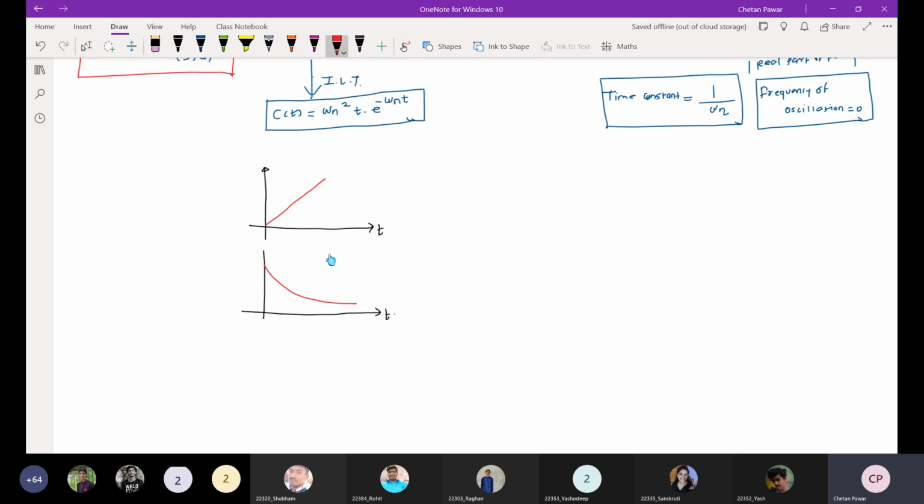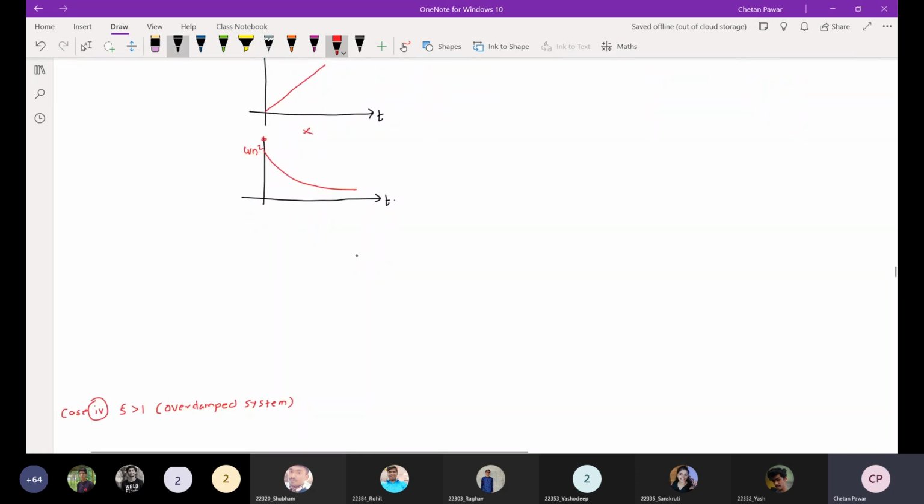At t is equal to 0, that will be omega n square, and these two signals are multiplied.